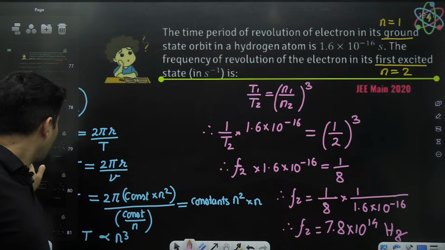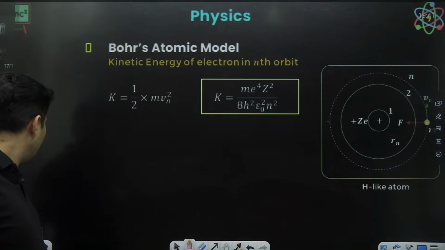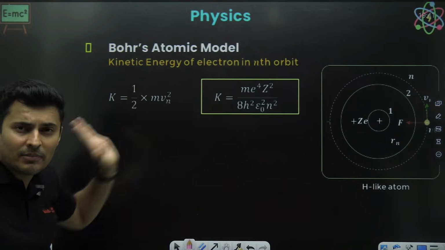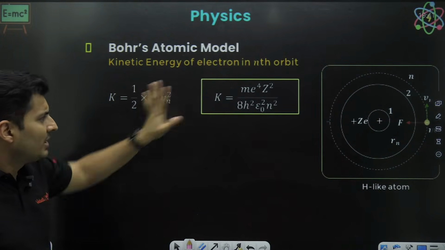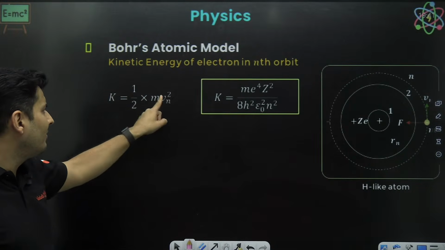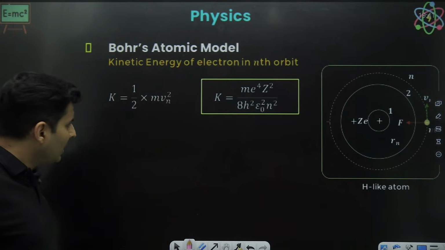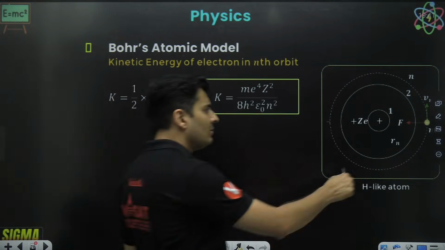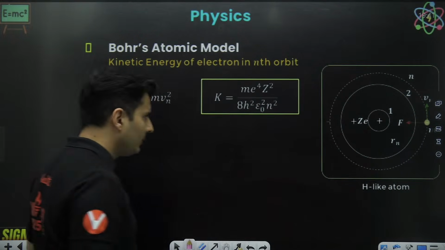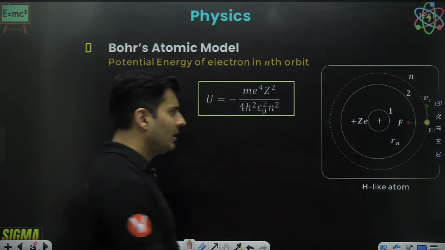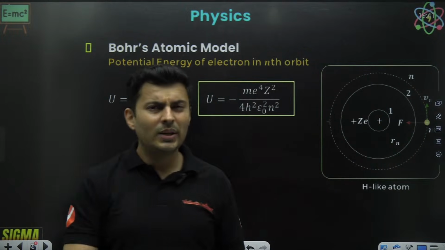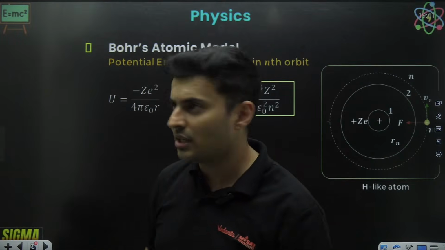Now let's go ahead. We can also figure out how much is the kinetic energy, potential energy, and all of that. Don't remember this. I'm just telling you what the answer is, but don't remember it. I'll tell you why also. Kinetic energy is half m velocity squared. Why kinetic energy? Because the electron is going with some speed, so it has kinetic energy associated with it. That same electron is separated by the nucleus with some distance, so it has some electrical potential energy.